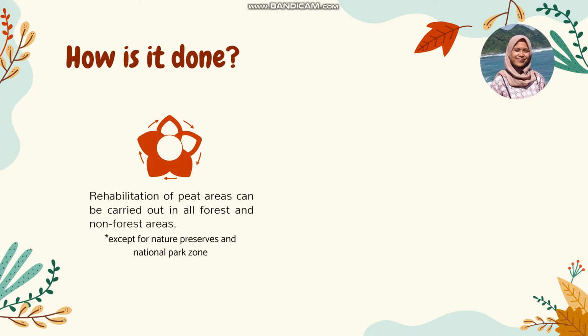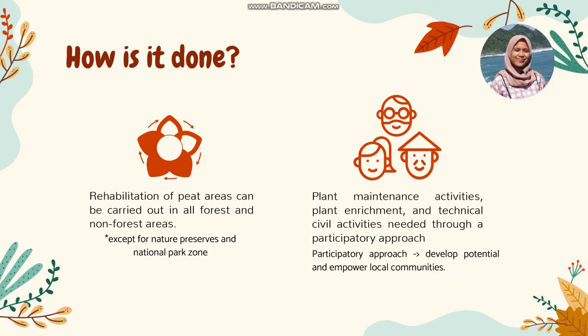The rehabilitation of peat areas can be carried out in all forest and non-forest areas with protection and cultivation function, except for nature preserves and national park zone. We can do the rehabilitation by plant maintenance activities, plant enrichment, and technical civil activities needed through a participatory approach. Participatory approach can develop potential and empower local communities.